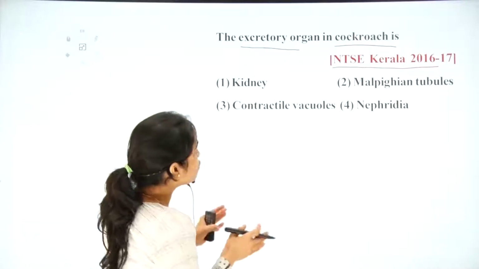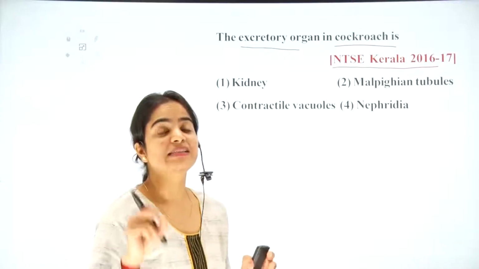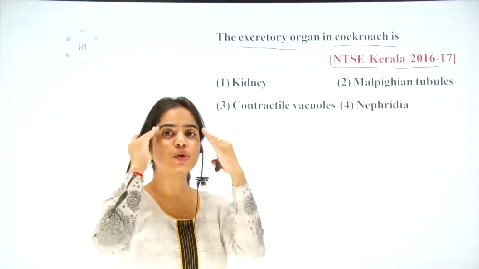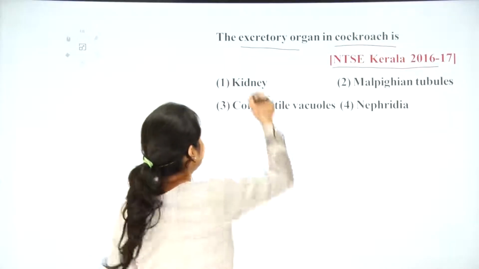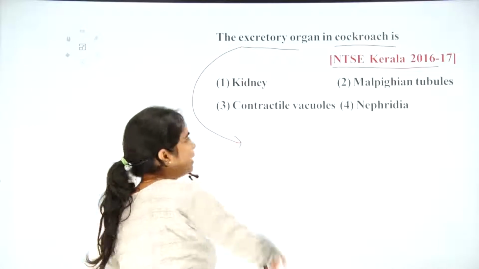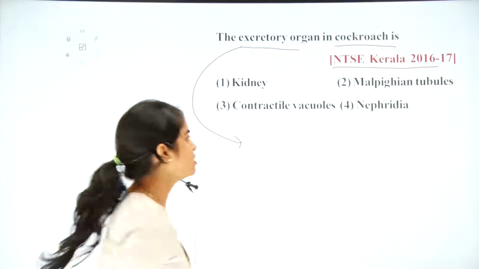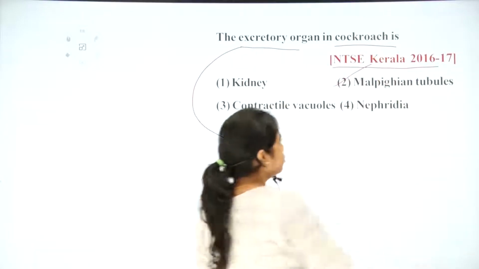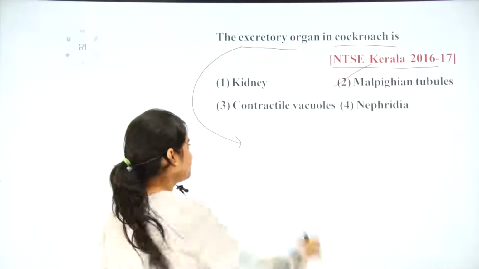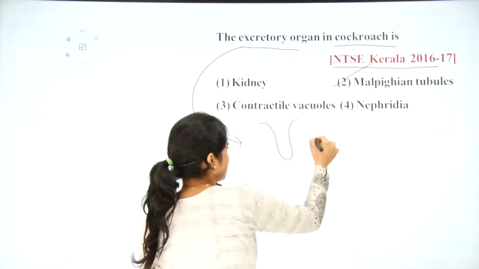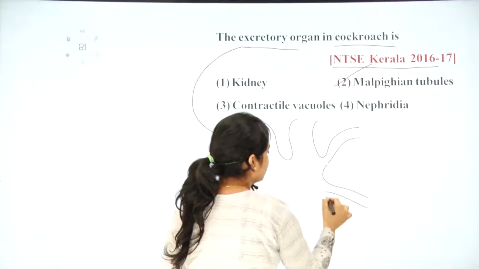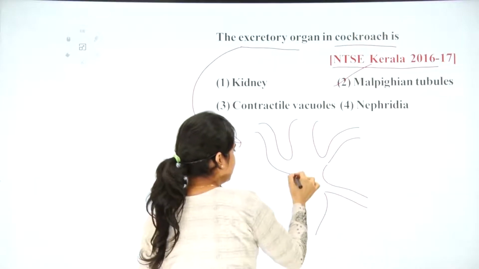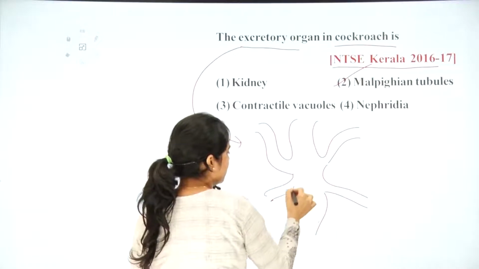So in the case of the cockroach, what is the excretory organ? You need to directly memorize that the excretory organ in cockroaches is the Malpighian tubule. What is this Malpighian tubule? These are such structures formed in the case of cockroaches, so here we have the excretory structure somehow like that.